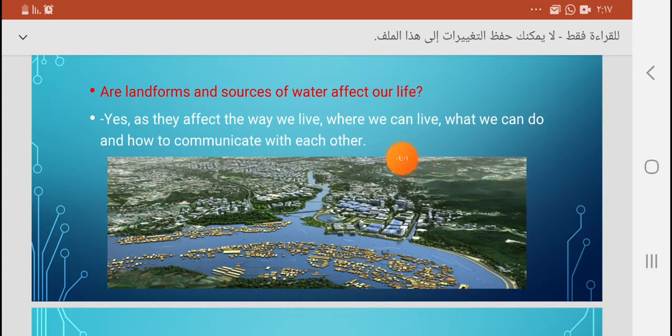Also, landforms and sources of water affect the way we live. For example, the people who live near the sea, most of them work in trade and in catching fish. But the people who live near rivers, most of them work as farmers. So landforms and sources of water affect our life greatly.